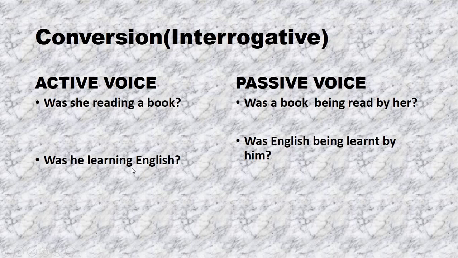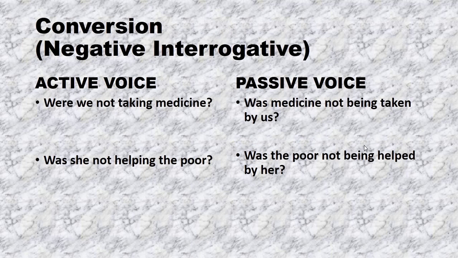Was he learning English? Was English being learned by him? In the same way, was will remain the same and at the same position in both sentences, while English is an object. In active voice, it will come in the end. In passive voice, it will come in the start. He is a subject. In active voice, it will come in the start, while in passive voice, it will come in the end. Learning is ing form, while learned is the past participle form.